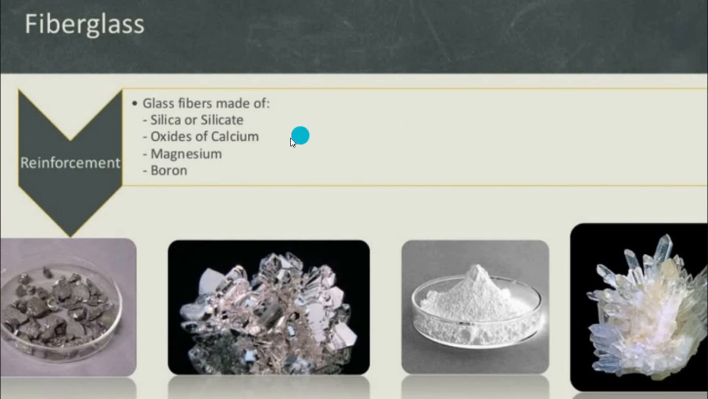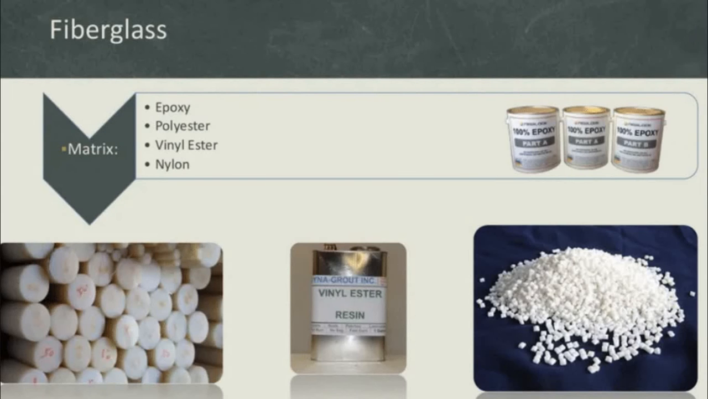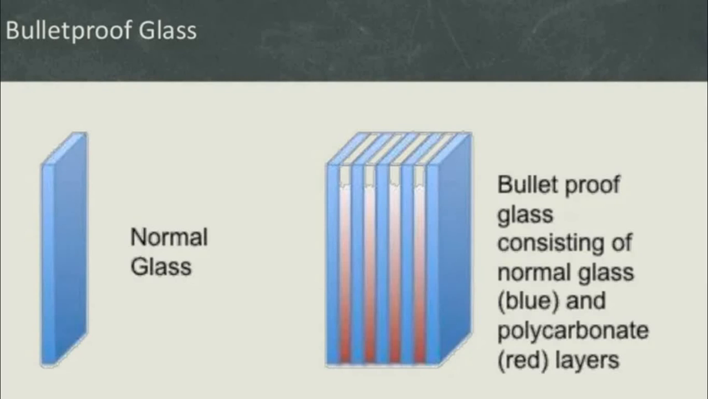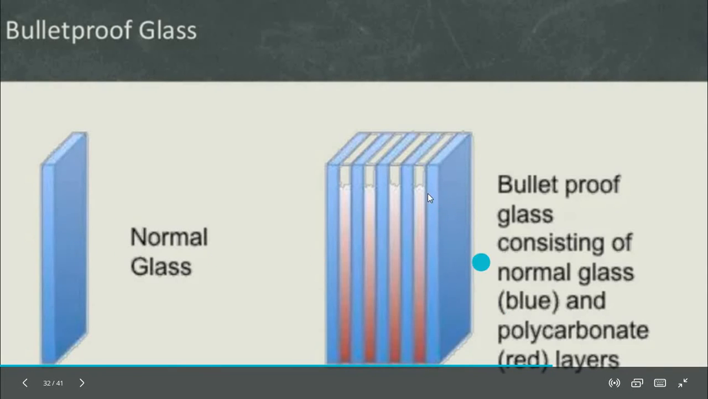Fiber reinforced polymers contain epoxy, polyester, vinyl ester, or nylon as the matrix, and the reinforcement is glass fibers made of silica, silicates, and oxides of calcium, magnesium, and boron. This is the glass material. We use this material as a reinforcement in powder stage, and we add some chemical resins as filler and binder, so it is easily attached with the polyester, vinyl ester, or nylon matrix. As applications of fiberglass, storage tanks and high temperature withstanding tanks are made of fiberglass, and bulletproof glass is made of fiberglass composite, consisting of normal glass and polycarbonate or some fiberglass material.